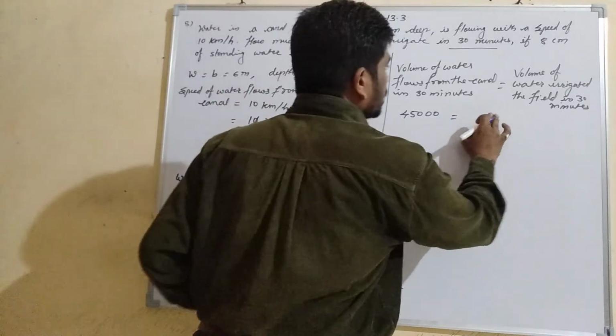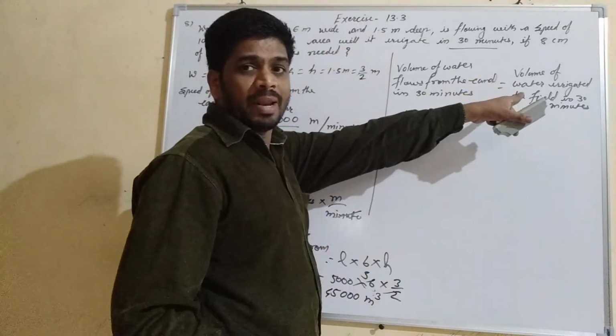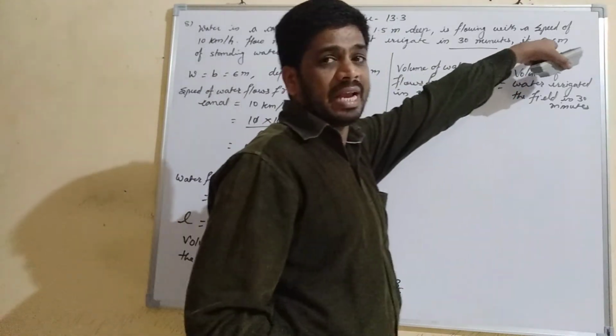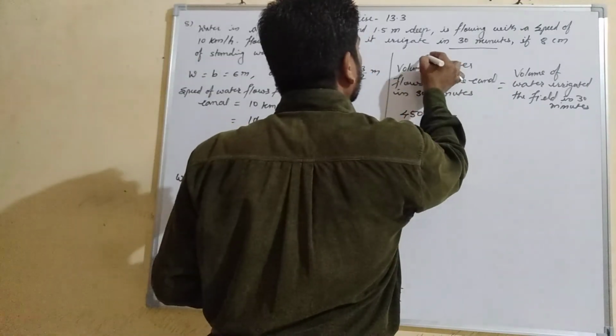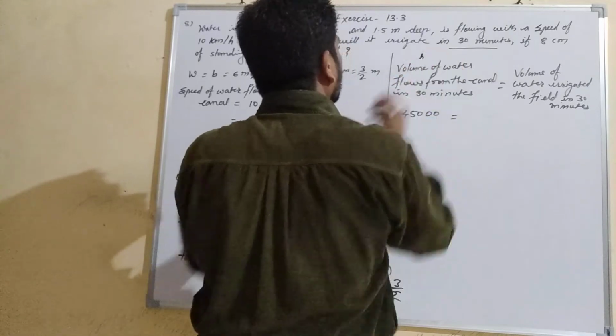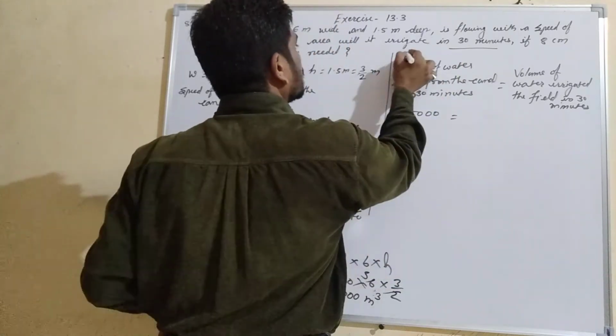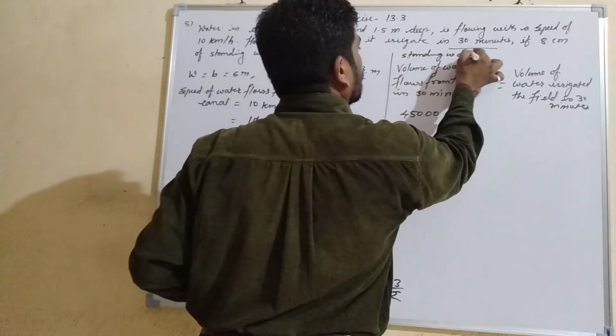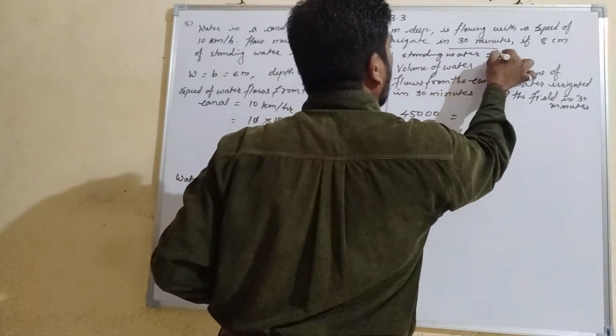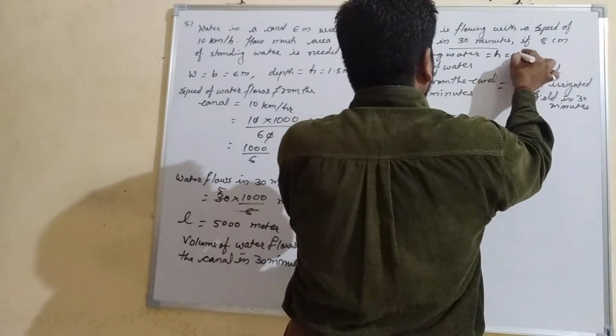This will be length into breadth into height, where the height is 8 centimeter. So first you will convert that 8 centimeter height of standing water.